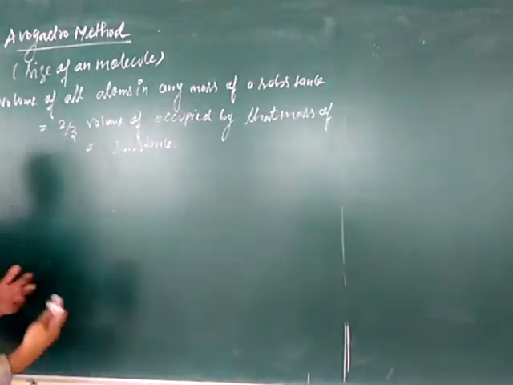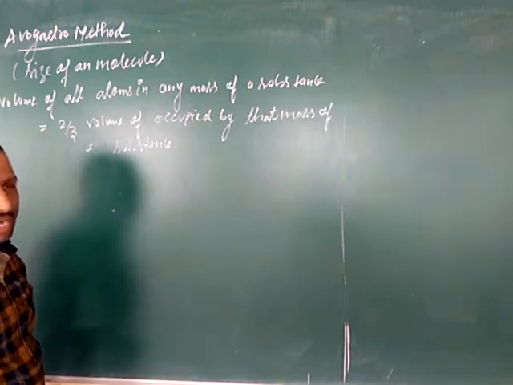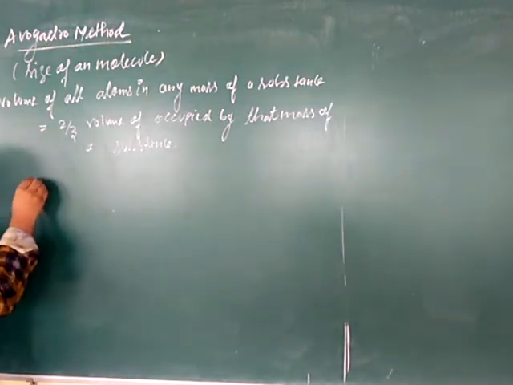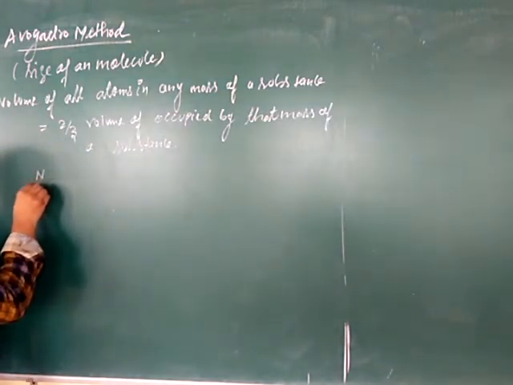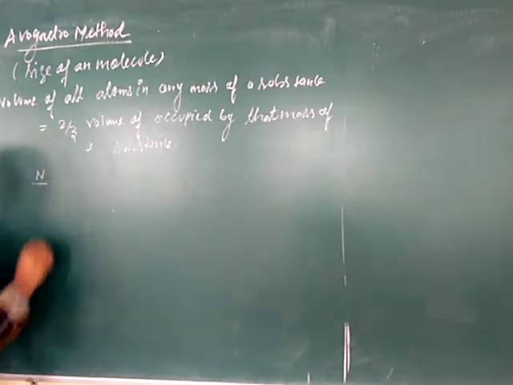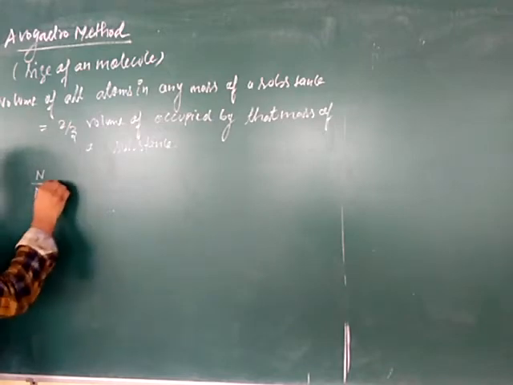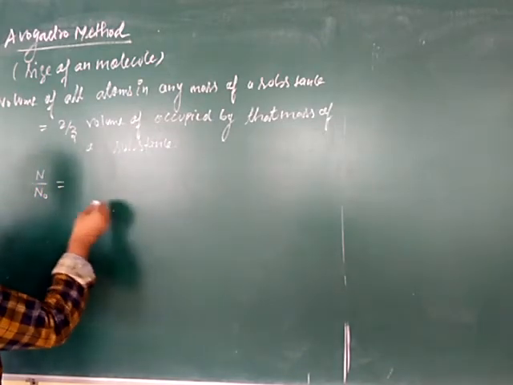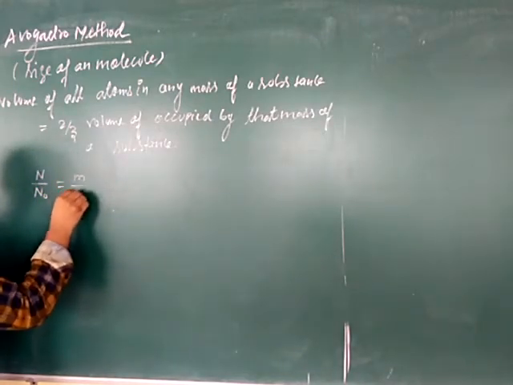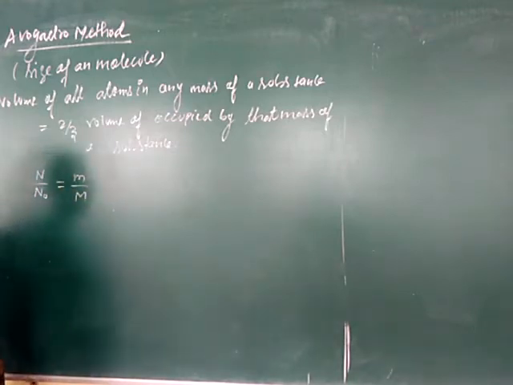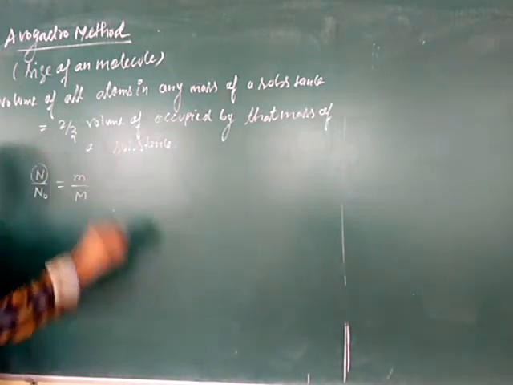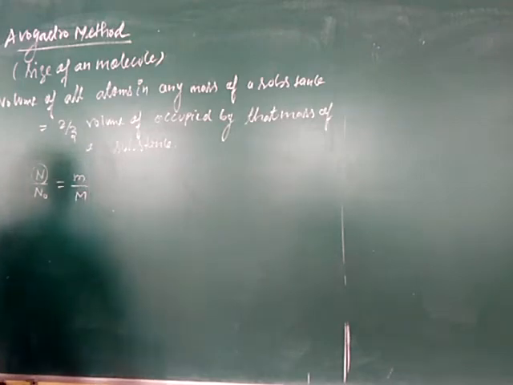खाली है. ठीक है, तो जरा समझो इसको कैसे. तो फर्स्ट वी विल कैलकुलेट द नंबर ऑफ एटम्स by using the mole concept. We know that number of moles is equal to number of particles या number of atoms upon Avogadro number. And one more thing we know in terms of mass, that is given mass upon molecular mass. So from here we will calculate the number of atoms.